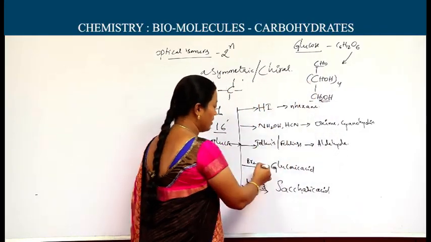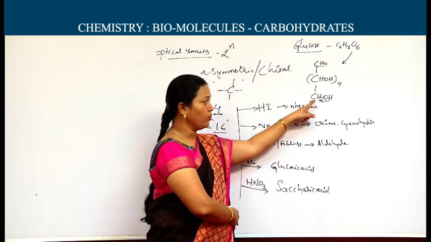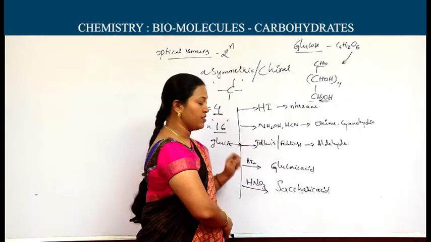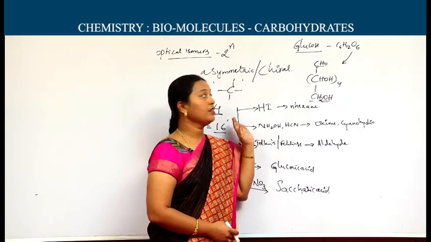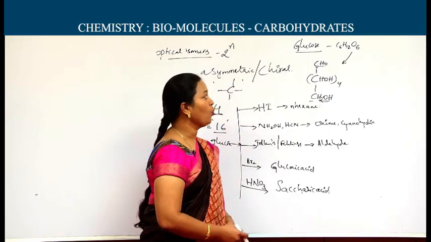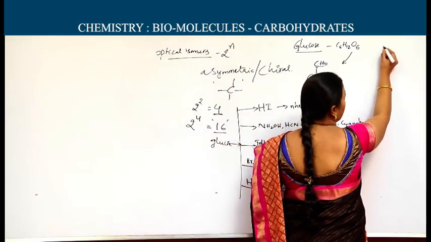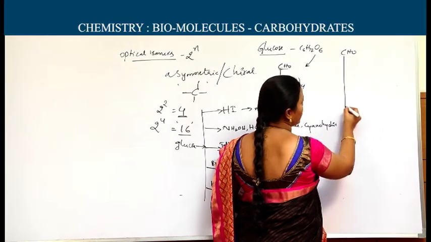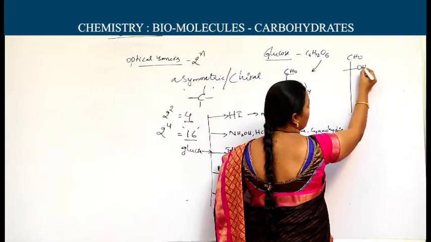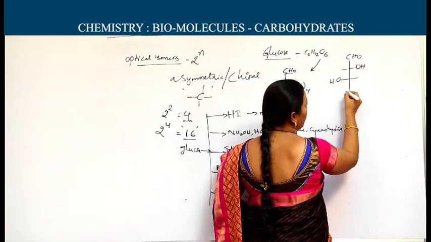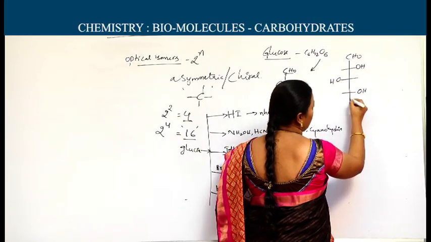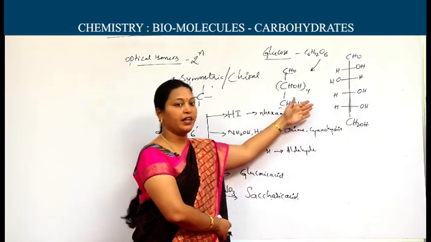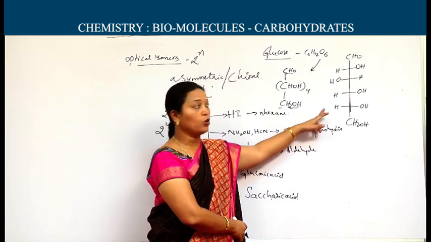The existence of primary alcohol can be proved on reaction with nitric acid. It is the structural elucidation. By knowing this, we can write the open chain structure for glucose, in the form of the Fischer projection formula. It is the vertical Fischer projection formula. As I am showing it in the vertical form, we can call it the open chain vertical Fischer projection formula for glucose.